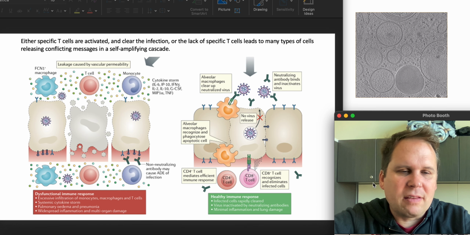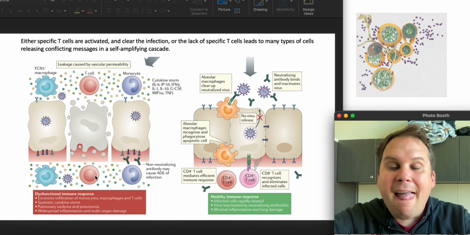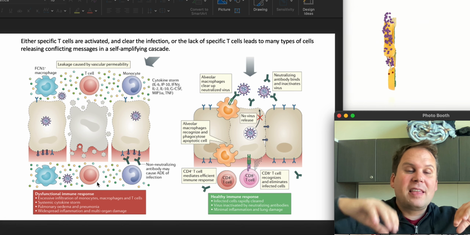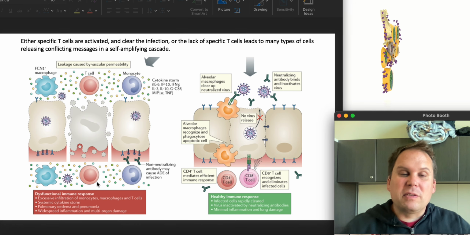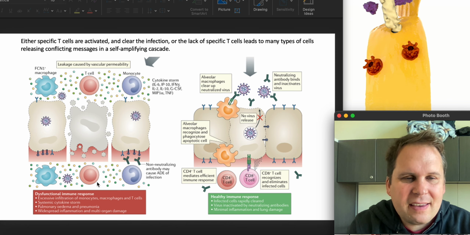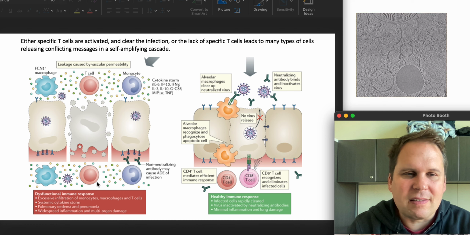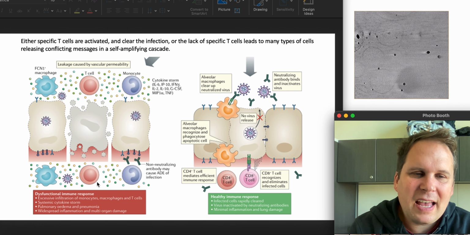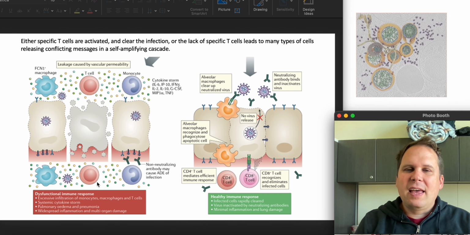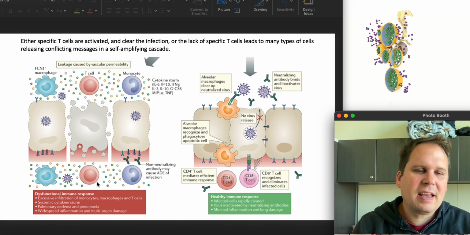undirected cells coming in. So you get very riled up macrophages, and they call in these other cells that then release a bunch of chemicals. None of these cells knows quite where to attack because the virus is masking its presence. If the virus is able to hide pretty well, then the immune response becomes much less effective.